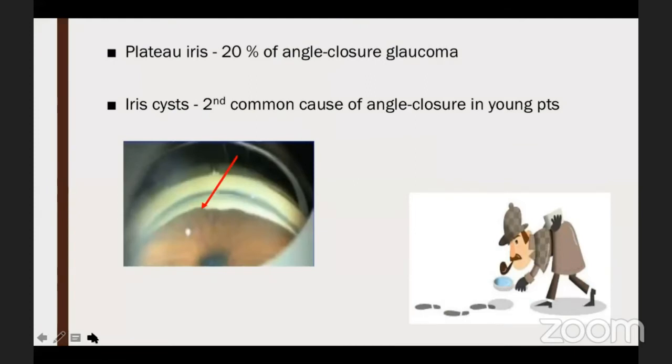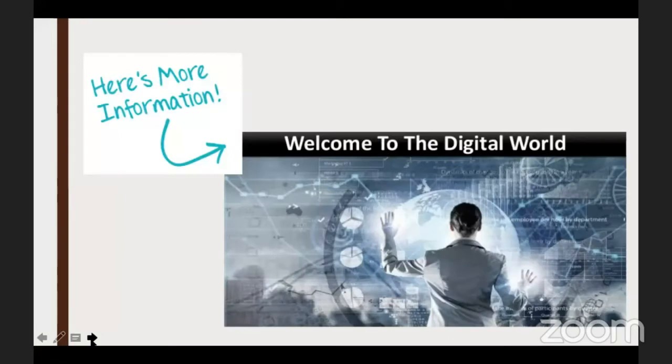Plateau iris is responsible for 20% of the angle closure glaucomas, and pseudo plateau iris is caused by iris cyst. It is the second common cause of angle closure in young patients. So whenever in gonioscopy you see that double hump sign or those humps and bumps, you always want to know what is there behind that hump and bump. And that is where these imaging techniques come into play, which give you more information.